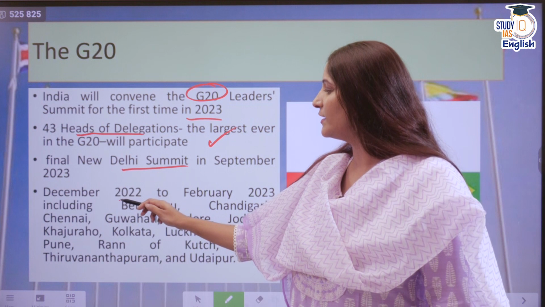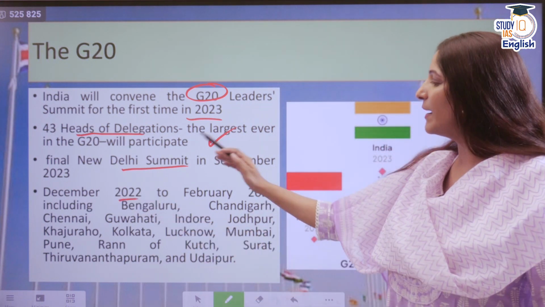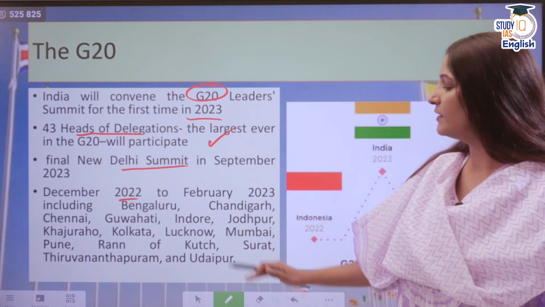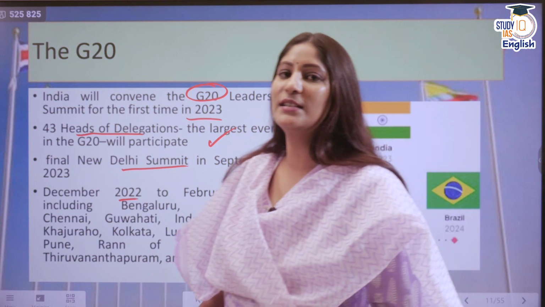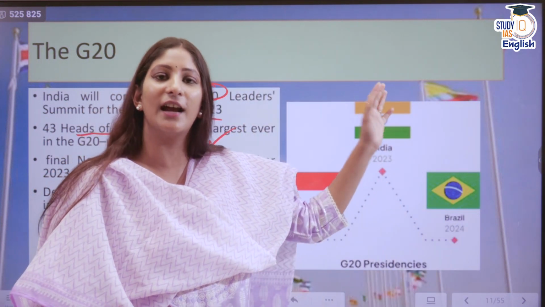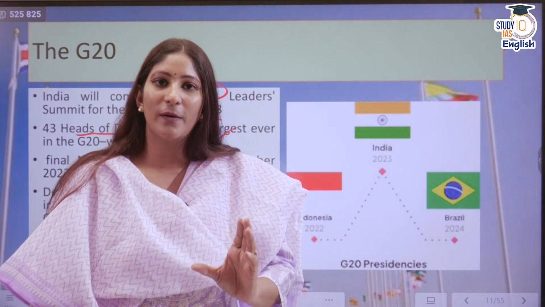From December 2022 onwards, we are holding this presidency, and many important group meetings are already convened in different cities. So G20 has a concept of troika as well, in which the previous president, the current president, and the future president of the G20 are a group of countries.